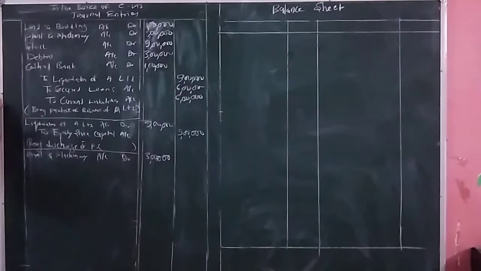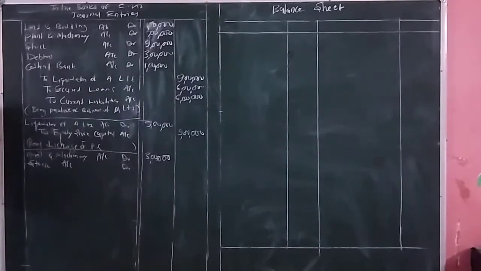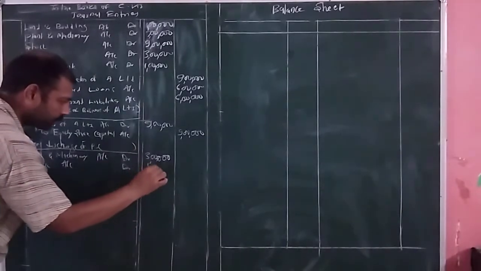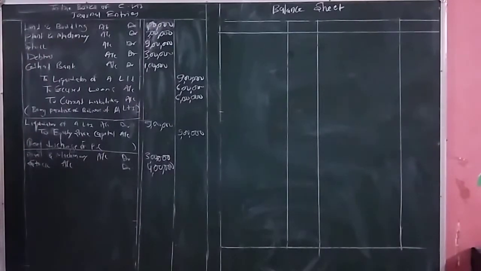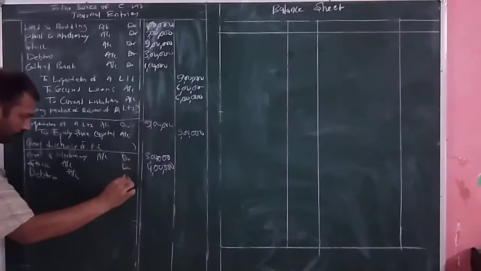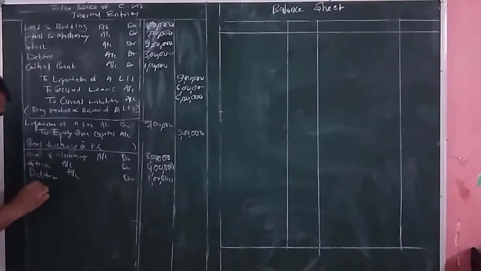Next it is stock account debit. Stock amount is how much? 4 lakh rupees. Next is the amount of debtors. It is 1 lakh. Next it is cash at bank, again 1 lakh.